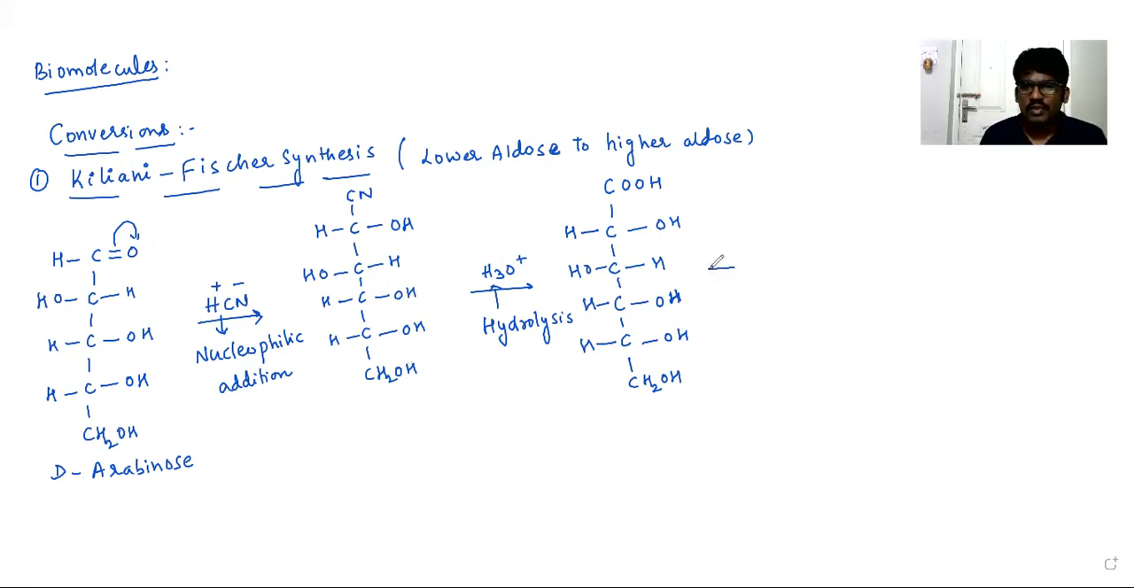Now what are we supposed to do? We have to heat it. If you heat it, here OH and here H can be removed as a water molecule. So an intramolecular esterification reaction takes place. Carboxylic acid is reacting with alcohol, and then it forms C double bond O.